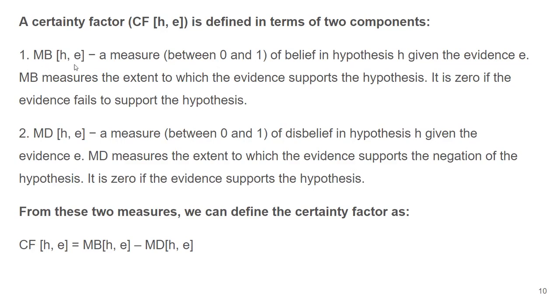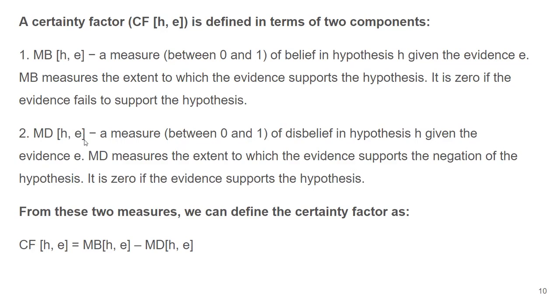The certainty factor ranges from -1 to 1, but measure of belief and measure of disbelief range from 0 to 1 only. What is measure of disbelief in hypothesis H given evidence E? The value is going to be between 0 and 1. A measure of disbelief is not trusting hypothesis H when the evidence is true.